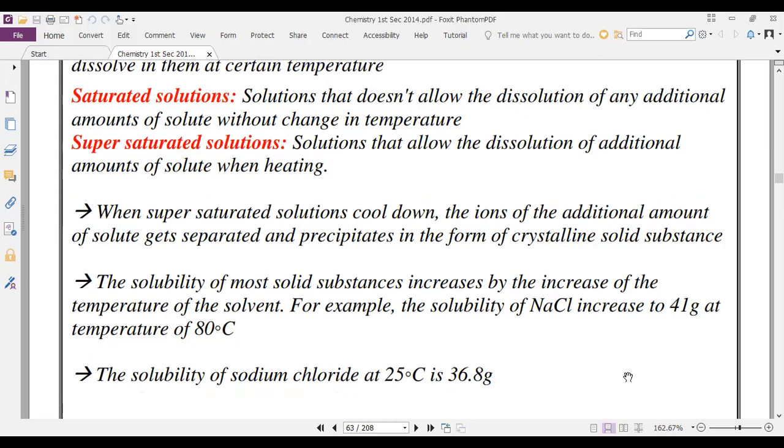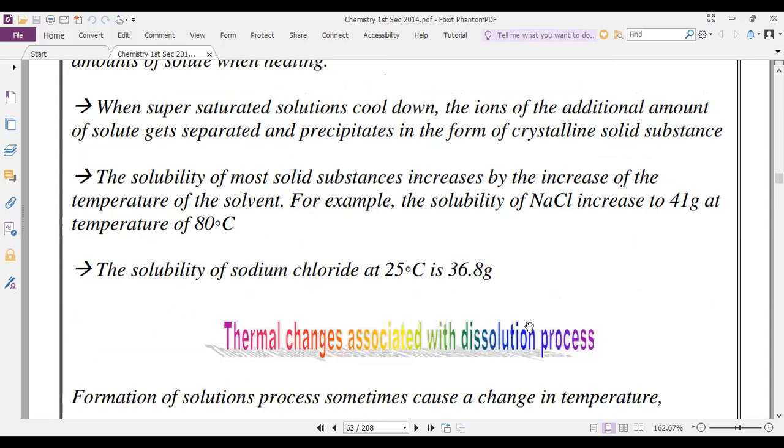Try to read this paragraph. When supersaturated solutions cool down, the ions of the additional amount of solute get separated and precipitate in the form of a crystalline solid substance. The solubility of most solid substances increases with the increase of the temperature of the solvent. For example, the solubility of sodium chloride increases to 41 gram at a temperature of 80 Celsius. The solubility of sodium chloride at 25 Celsius is 36.8 gram.